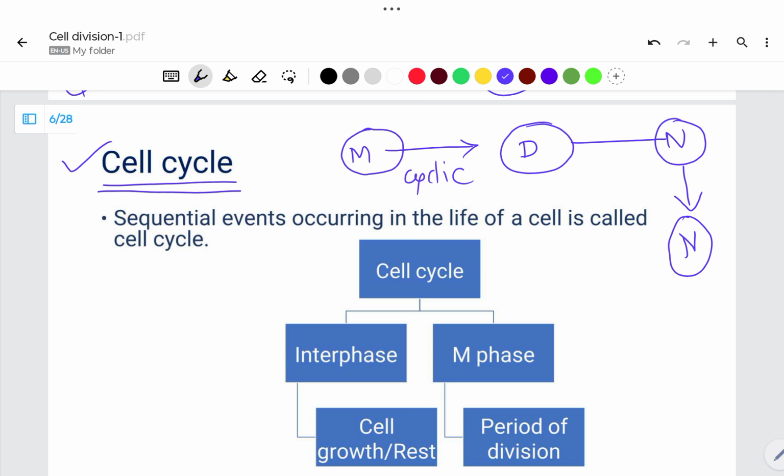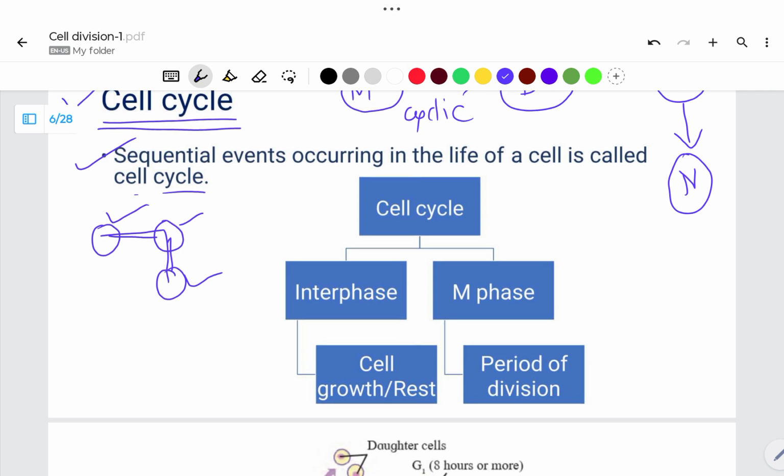By definition, the sequential events occurring in the life of a cell are called the cell cycle. So the cell cycle involves some sequence, which we will discuss in a later part. The cell cycle is a sequential event, meaning it includes steps. After completion of one step, the cell goes to the next step. After completion of this step, the cell will go to the next step. So this process takes place in a sequential manner. Here every step is very important.